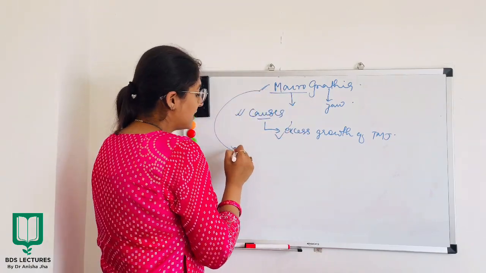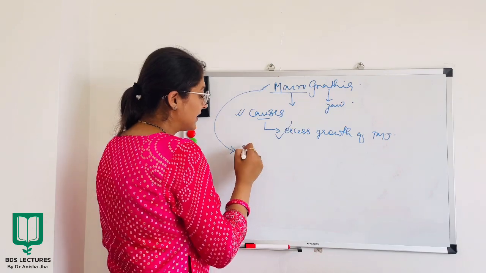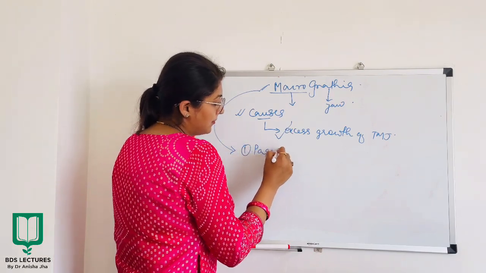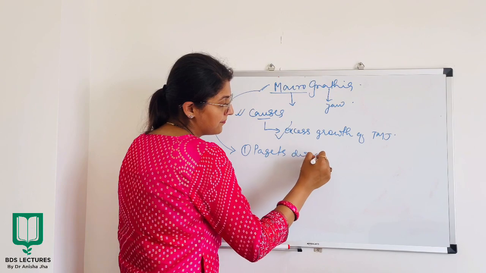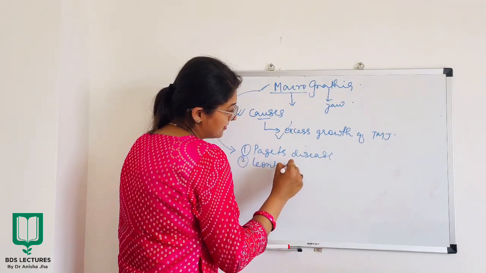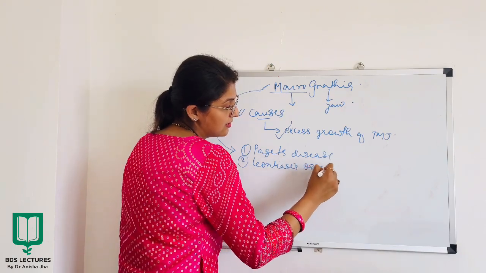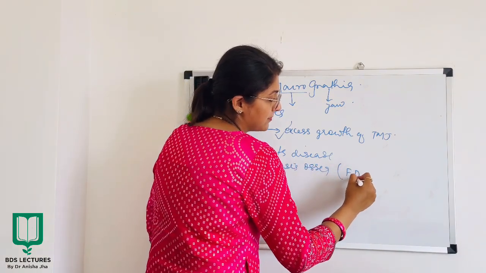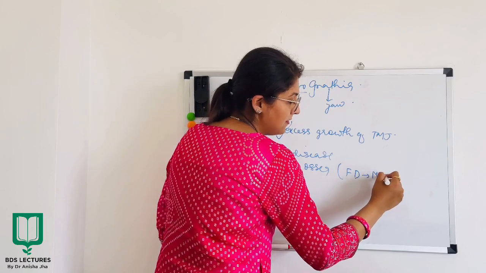Now macrognathia is also seen in cases of Paget's disease, Leontiasis osseosa, which is a kind of fibrous dysplasia which affects maxilla.